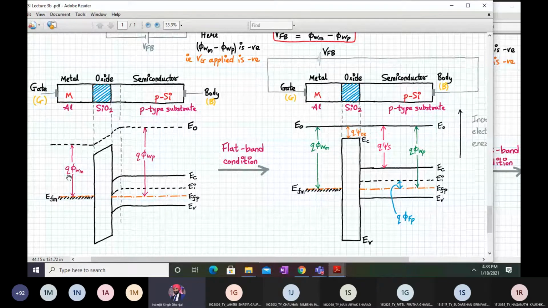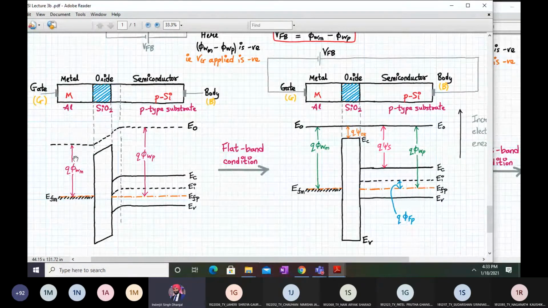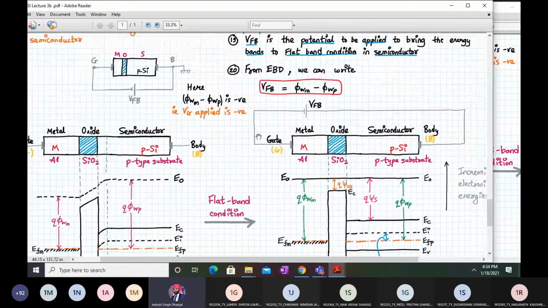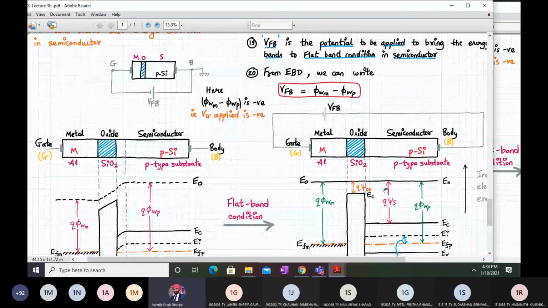From the energy band diagram, we can make the bands flat if we make the difference between phi fm and phi fp, that is phi fp minus phi fm, equal to the flat band voltage. So that much voltage, the difference between the two work function potentials, will be equal to the flat band voltage. What we are saying is VFB should be equal to phi fm minus phi fp. If we apply this much voltage, then only we can get a flat band condition. Then only the bands will become flat.